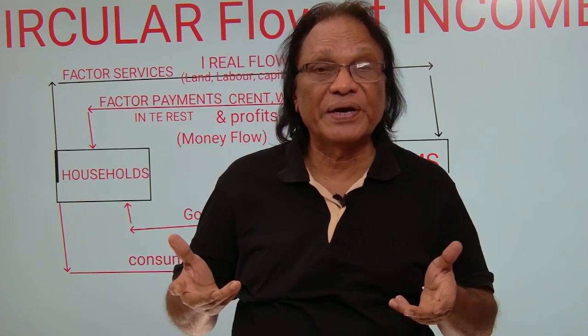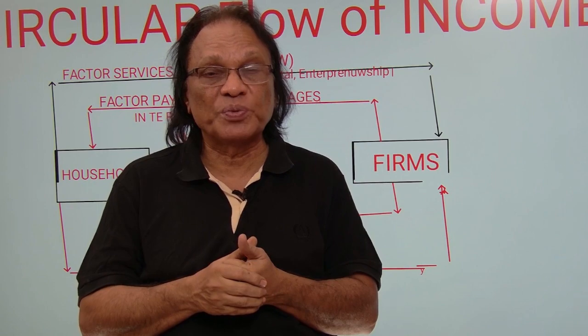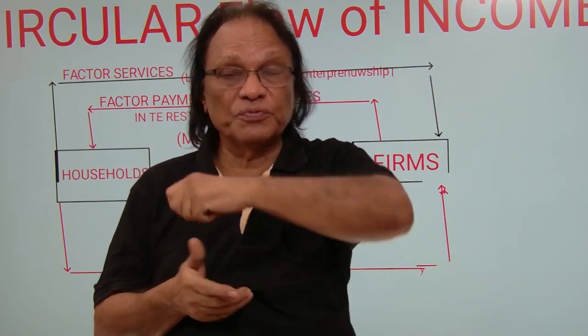For example, when a firm engages, I told you Hyundai example, the car manufacturer Hyundai, he may be engaging the services of land, services of labor, services of capital, entrepreneurship. That we call it as real flow taking place from households to the firms. Households provide, because households are the owners of these four factors of production. Real flow from households to firms.